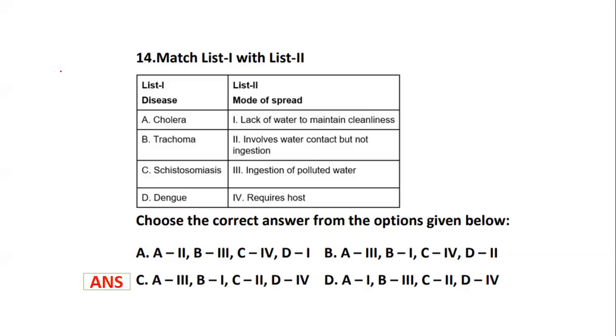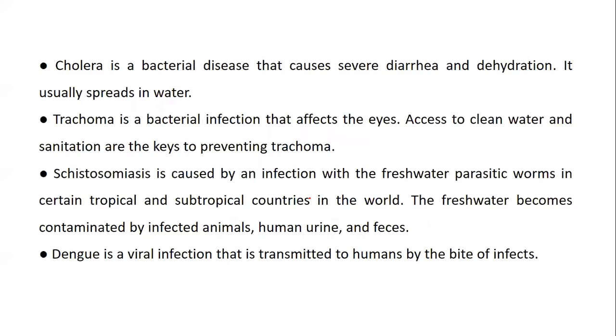When we talk about cholera, it is ingestion of polluted water. Trachoma involves lack of water to maintain cleanliness. Then next is schistosomiasis, which involves water contact but no ingestion. Dengue requires a host in order to spread. Okay, let's have a look.